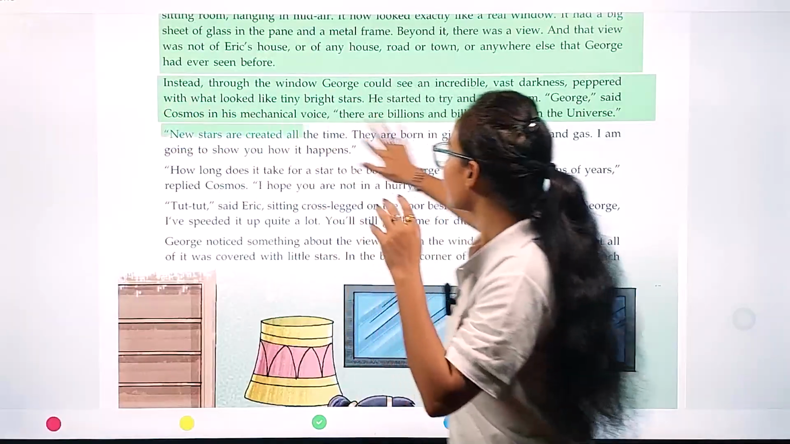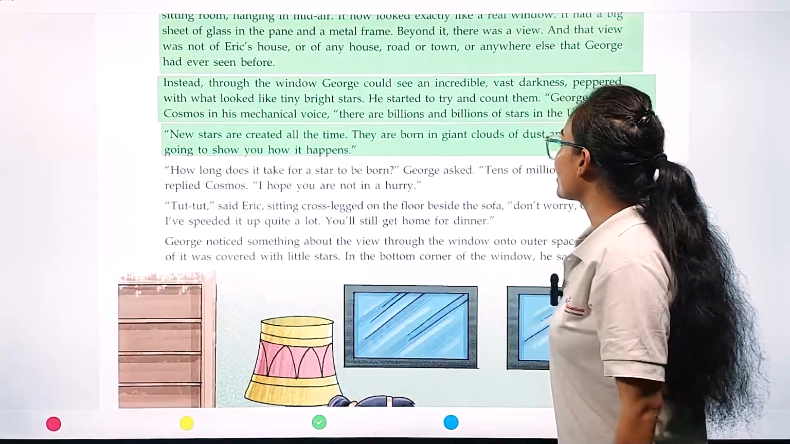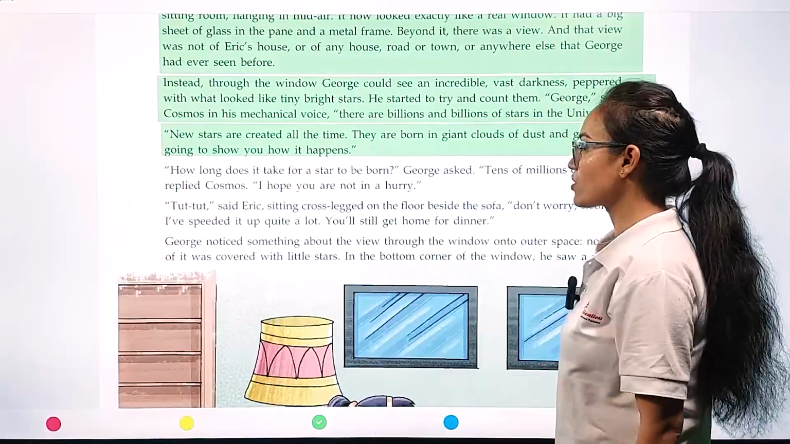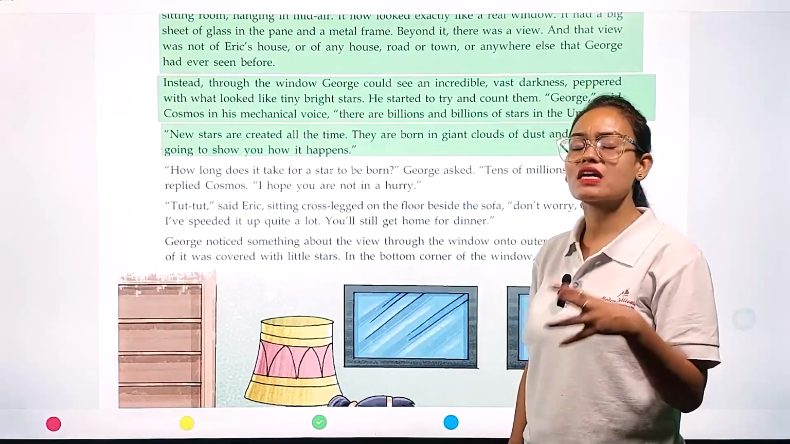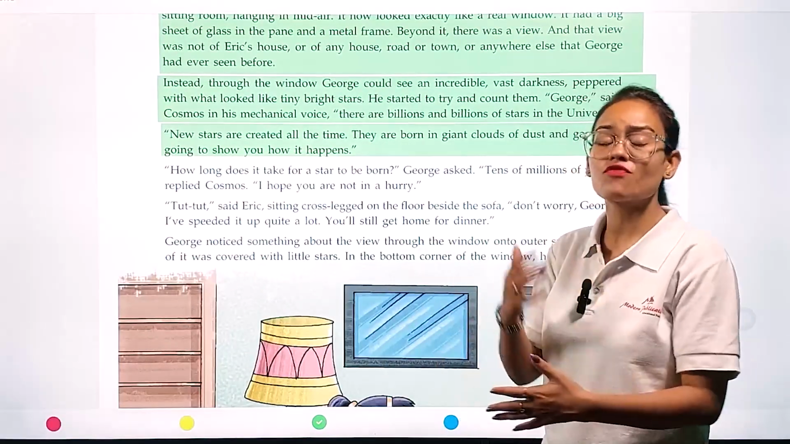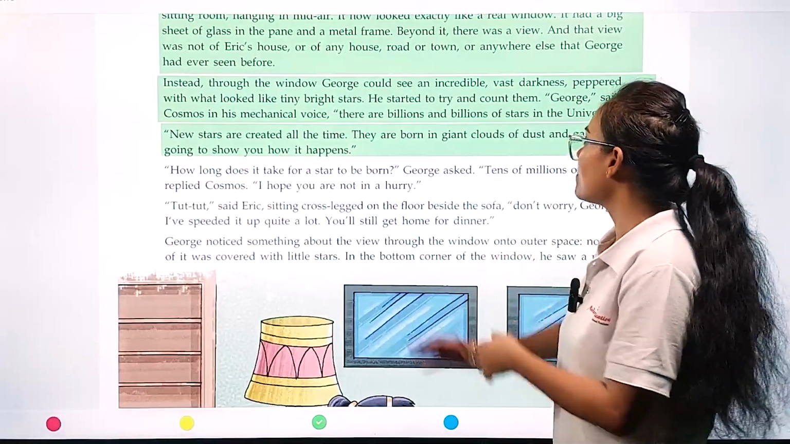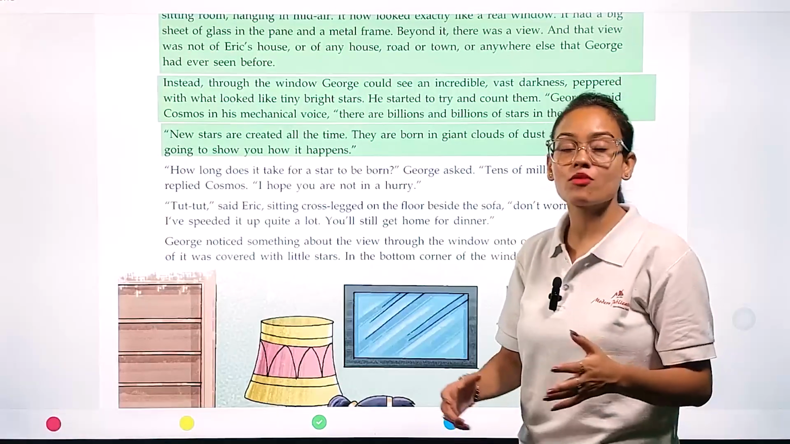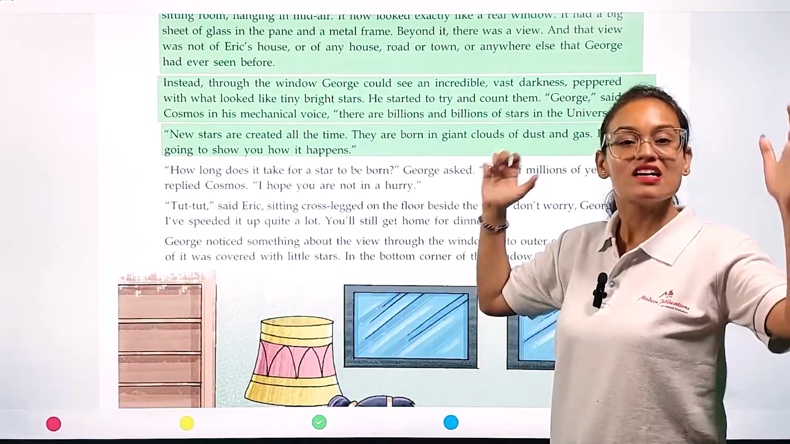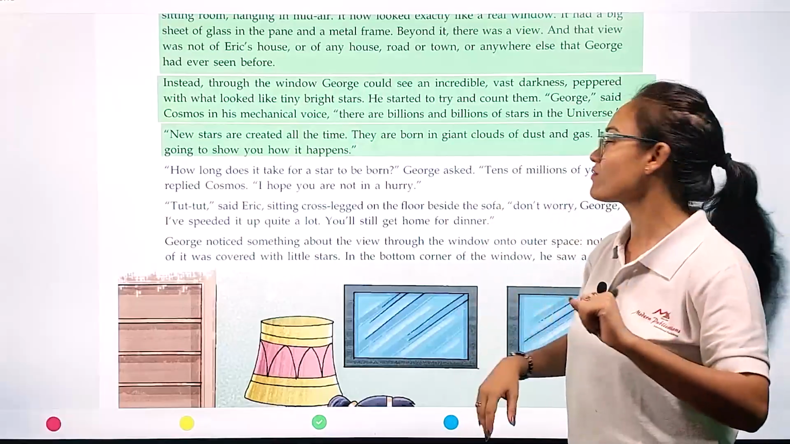New stars are created all the time. They are born in giant clouds of dust and gas." New stars are created all the time. The creation of a new star is a continuous process. Stars are born from giant clouds of gases.